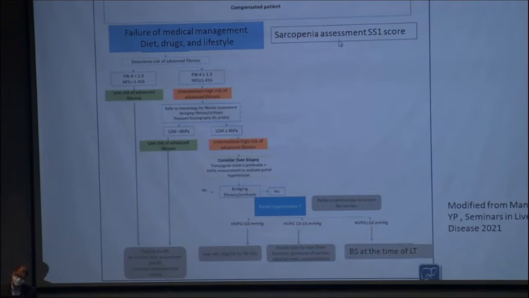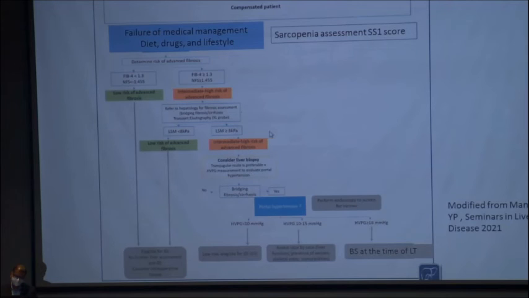Patients with sarcopenia and obesity, if they undergo bariatric surgery, their outcome is going to be bad. Then you have to see how much fibrosis is there. If there is low likelihood of fibrosis, they are eligible for bariatric surgery without any problem. If a patient has an intermediate or high risk of advanced fibrosis and LSM is less than 8, then again they can go for bariatric surgery.